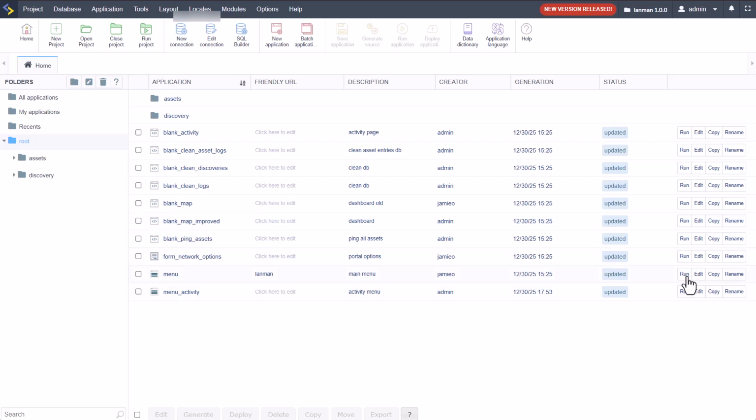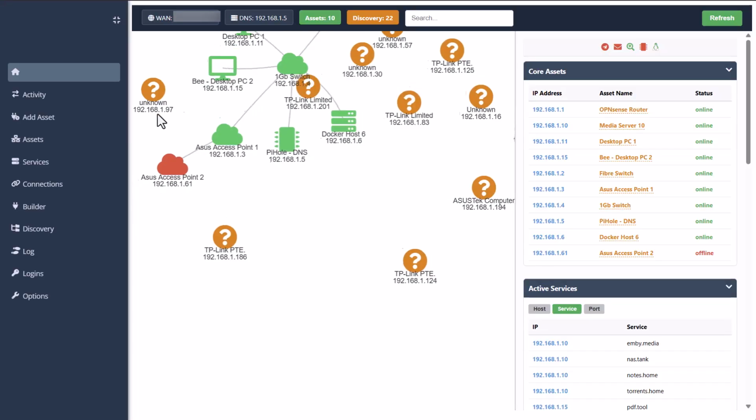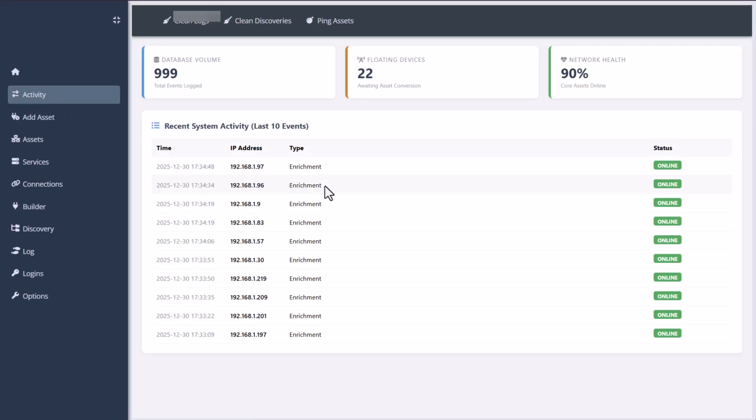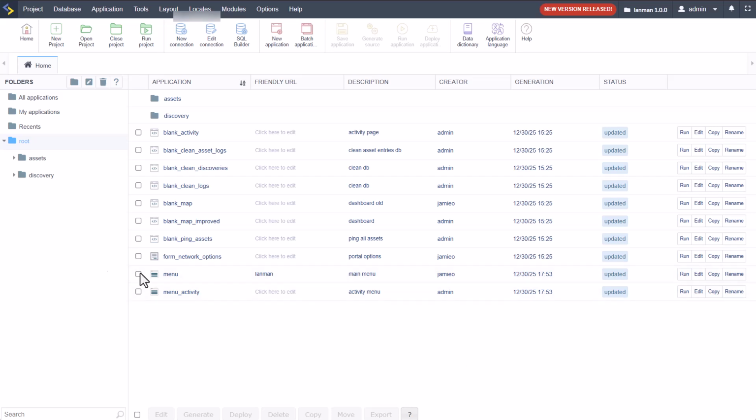So the, what was it? I can't remember what it was. The activity, right? So that loads then here within the activity and then loads that there. So that is that menu there, and that is of course then our main menu.